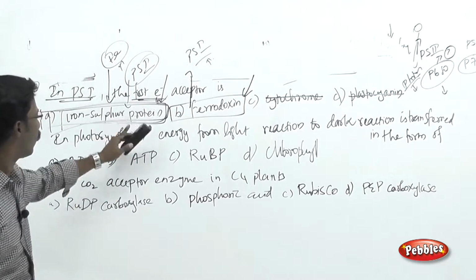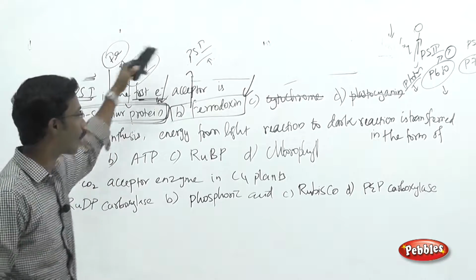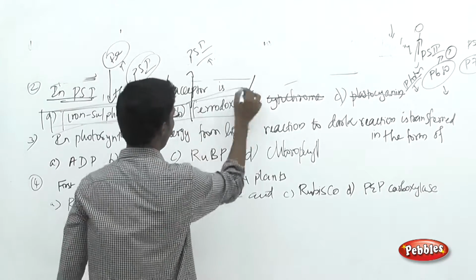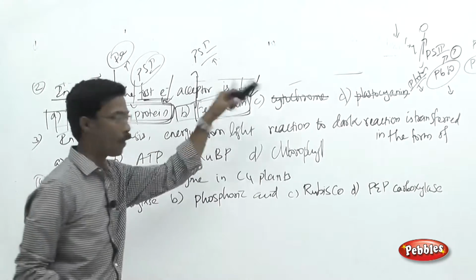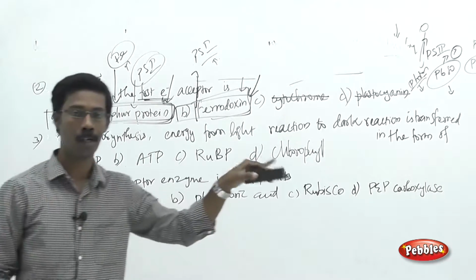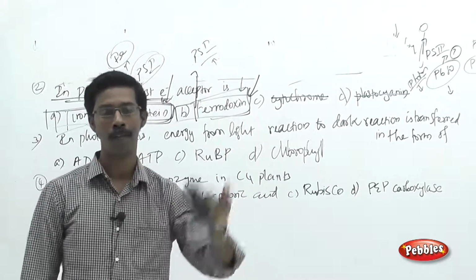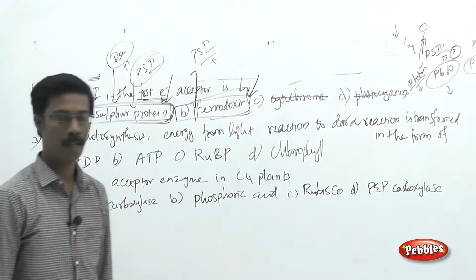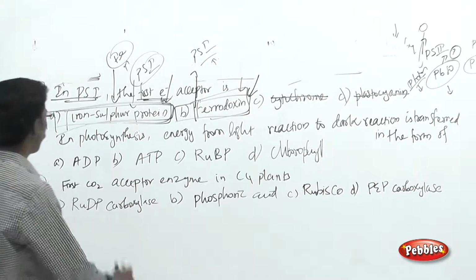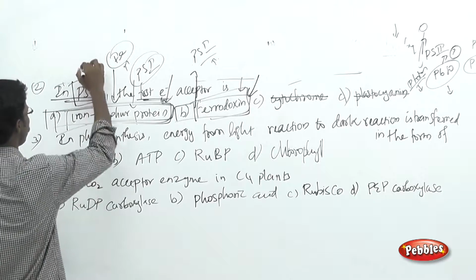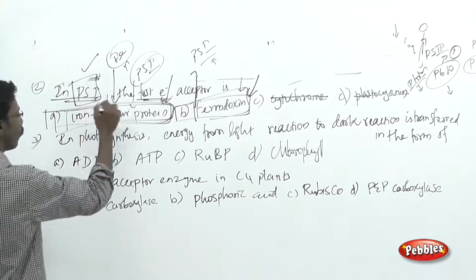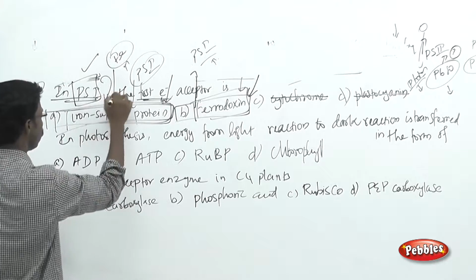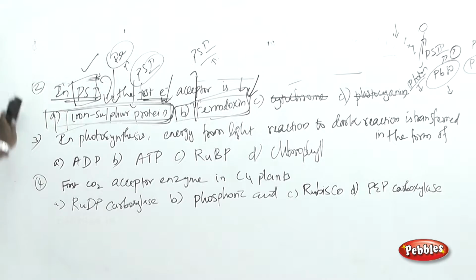So over here it will accept the electrons, then it will transfer the electrons to the particular ferredoxin. From the ferredoxin it will be transferred to the downhill energy level, and that will produce the ATP and NADPH molecule over here. Okay, so the point you have to remember, in case of the PS1, it will accept the electrons by means of the iron sulfur proteins.